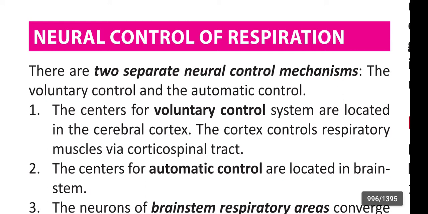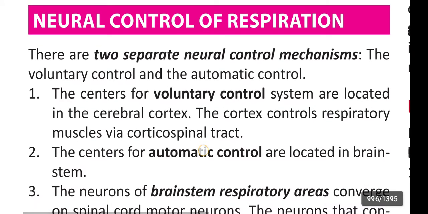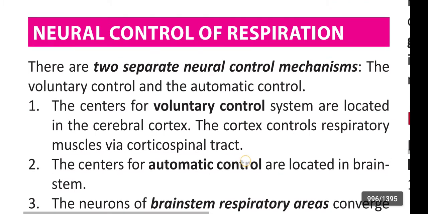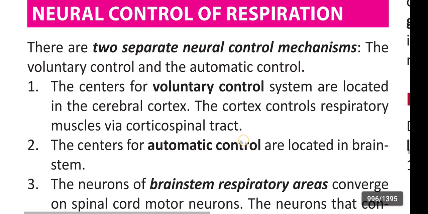In this video we are going to learn about neural control of respiration. There are two separate neural control mechanisms, the voluntary control and the automatic control. The center for voluntary control system is located in the cerebral cortex. The cortex controls the respiratory muscles via the corticospinal tract.